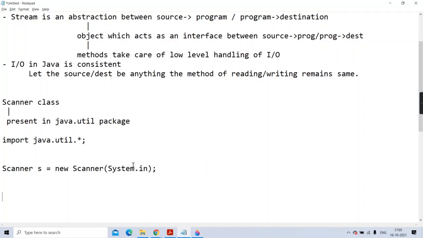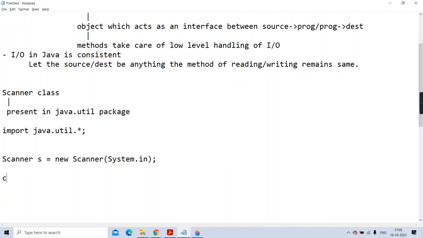I'll explain all this in detail. You just have to pass in object, but in is the object of input stream and it is always connected with the keyboard. And in is a static member of the system class. There is already a class system. If you remember, when I took the first Java program, that time I explained to you about system.out.println. If you remember that clearly, you'll understand this also properly.